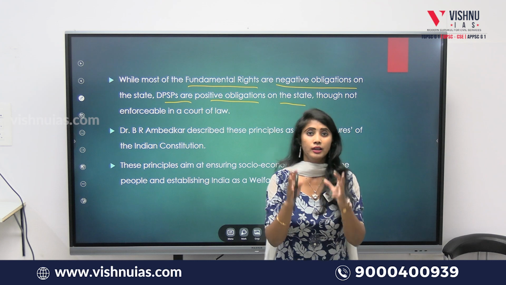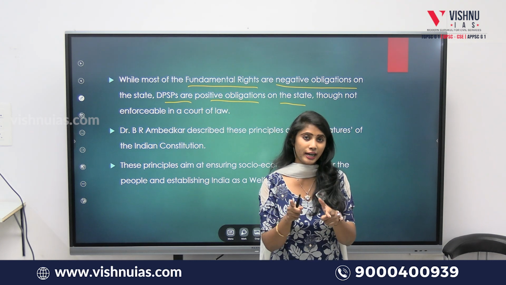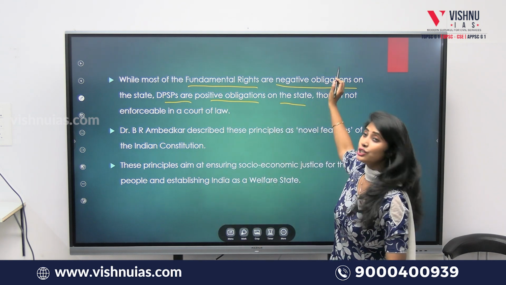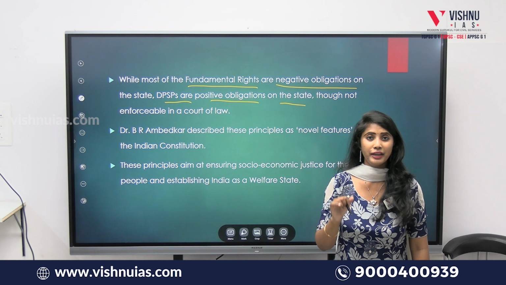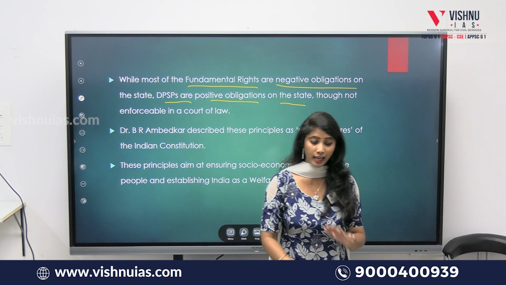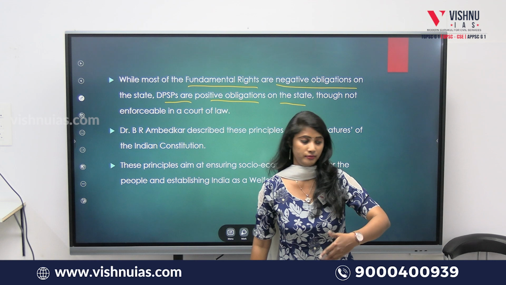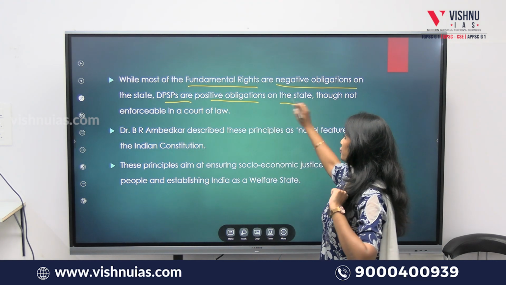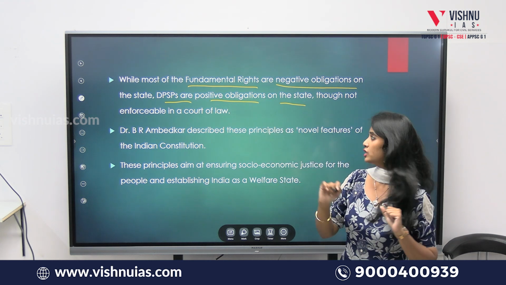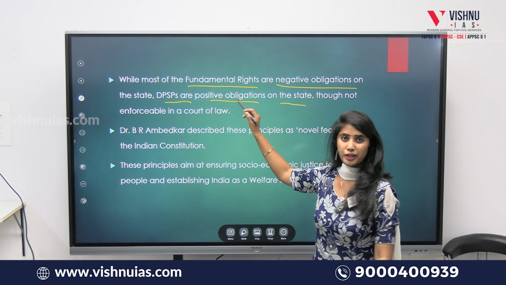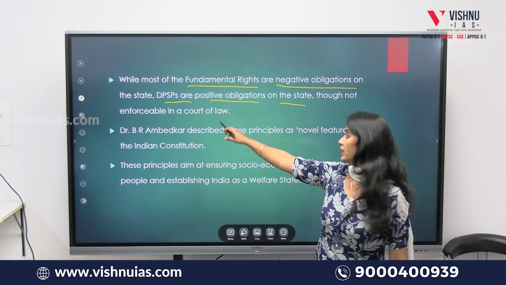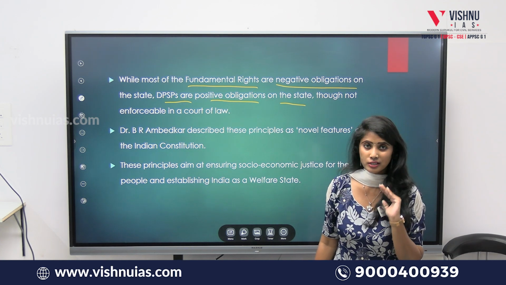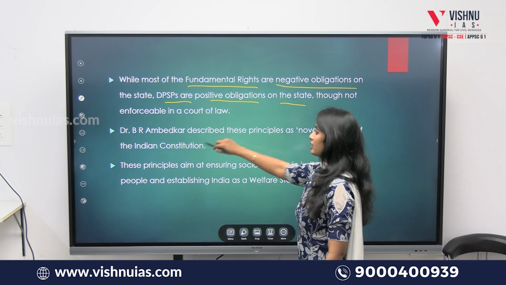Which means that fundamental rights will be restricting the powers of the state, which are negative obligations of a state, whereas directive principles of the state policy empower the state in framing any of the laws. Okay, so I hope you might have understood what this statement means. Fundamental rights are the negative obligations, whereas directive principles of the state policy are positive obligations on the head of a state. Clear?